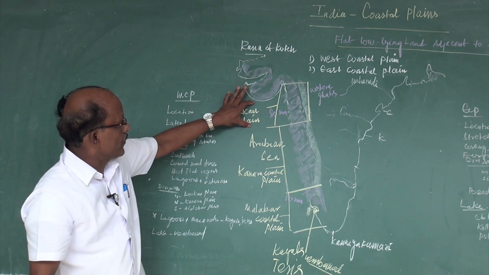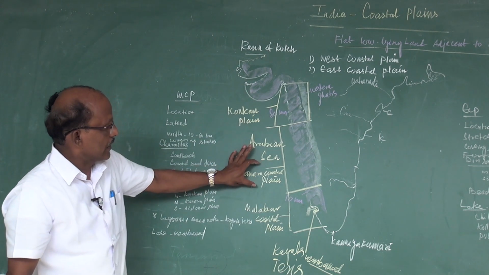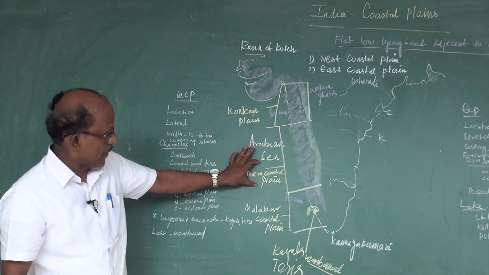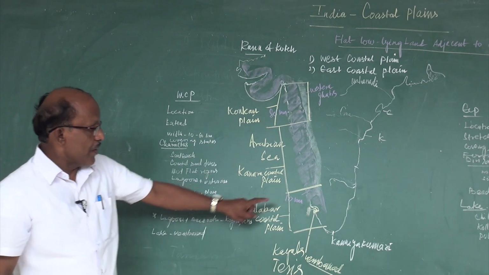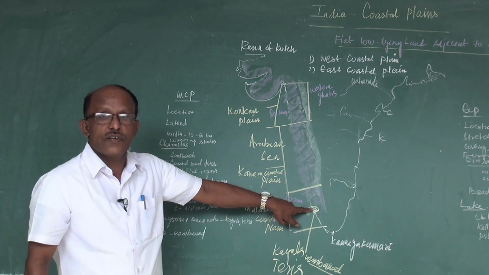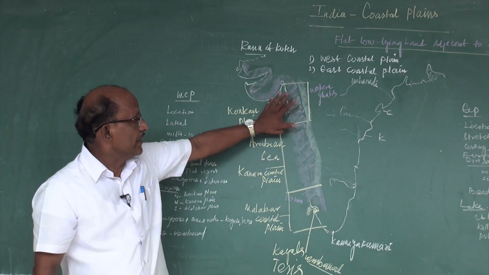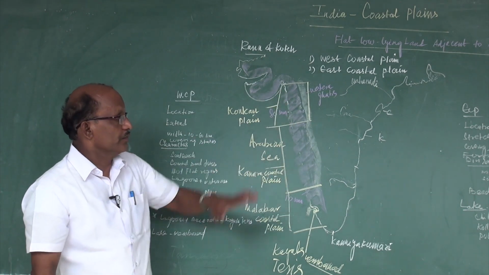The Konkan coastal plain, Kannada coastal plain, and Malabar coastal plain. The Vembanad Lake is the largest saltwater lake found in the Western Coastal Plain.